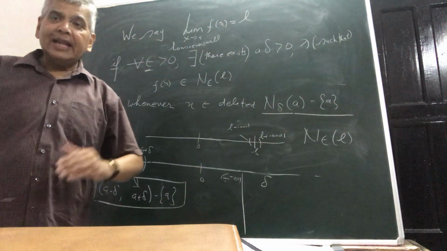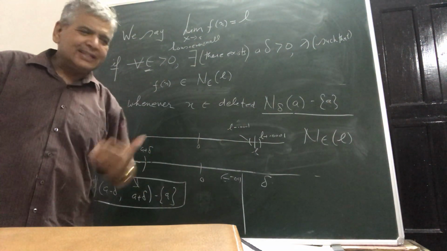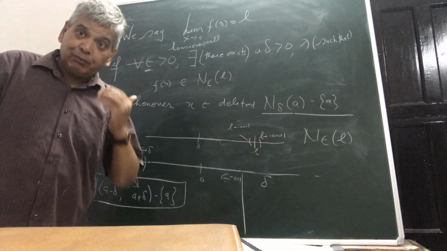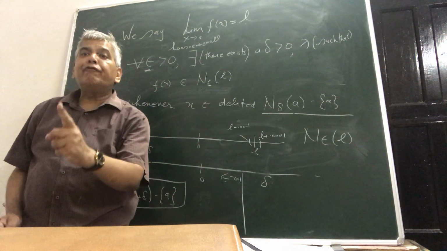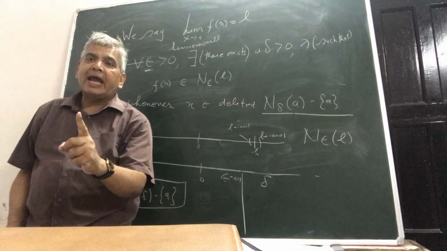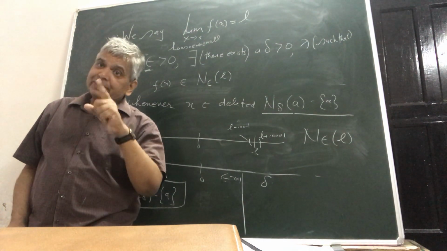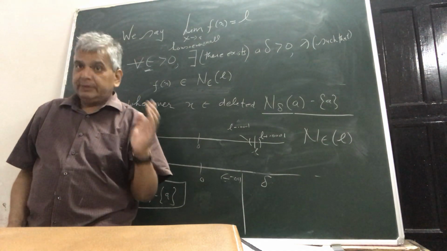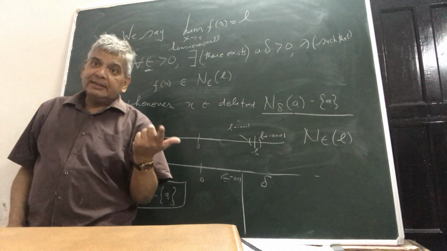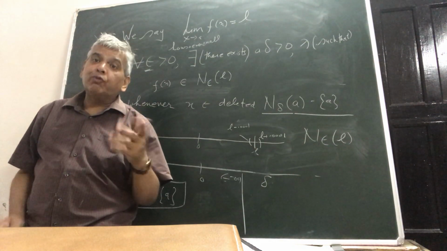And now see here, you can't say that we are coming so much nearer. I repeat, it essentially says that for every value of epsilon, there should exist a corresponding delta, another value delta. And this delta should be of what nature?